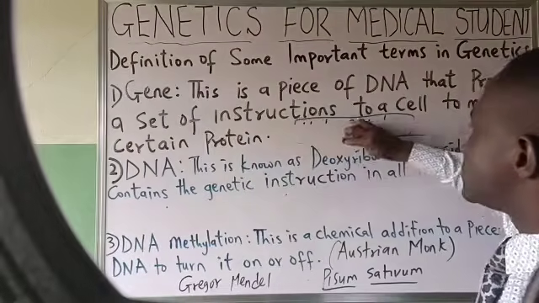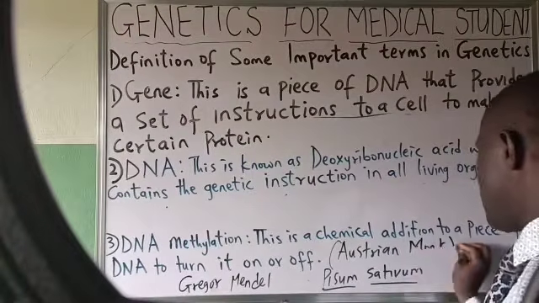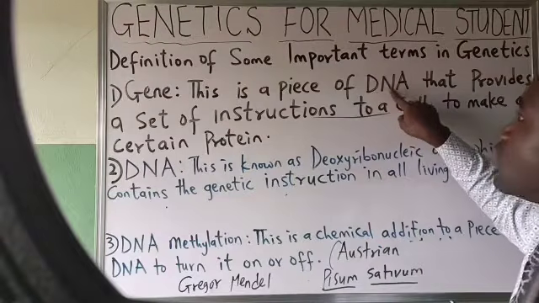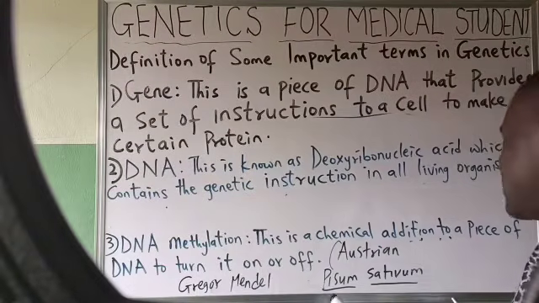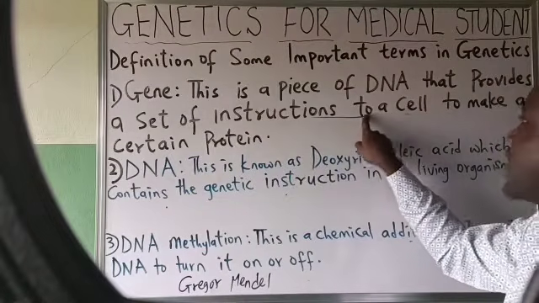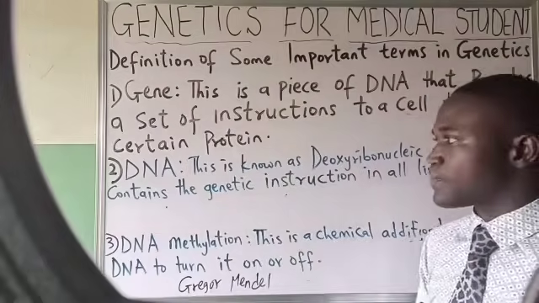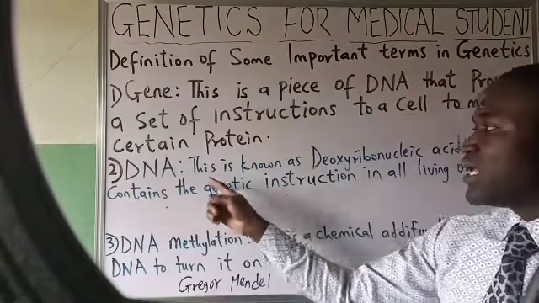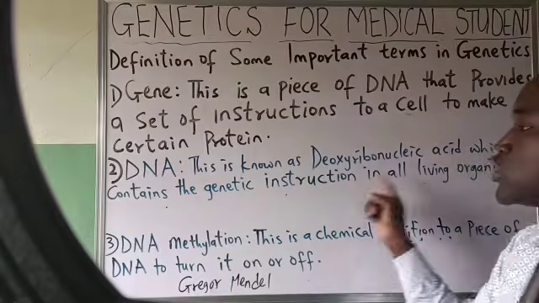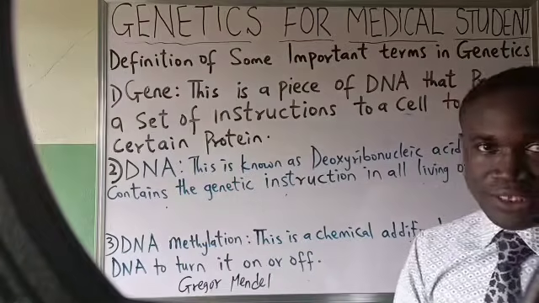A gene simply means a piece of deoxyribonucleic acid that provides a set of instructions to a cell to make a certain protein. Now, DNA is known as deoxyribonucleic acid, which contains the genetic instructions in all living organisms.